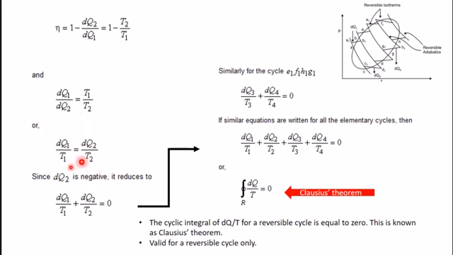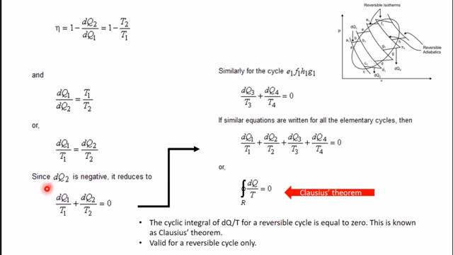Since dQ2 is a heat rejection process, from the sign convention, when heat is rejected from the system to the surroundings, it is considered negative. So if we take it to this side, dQ1 by T1 plus dQ2 by T2 is equal to 0.